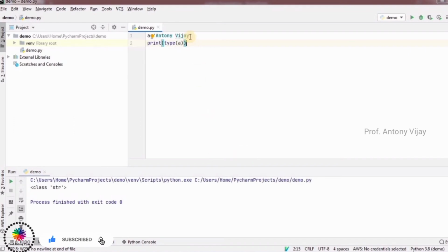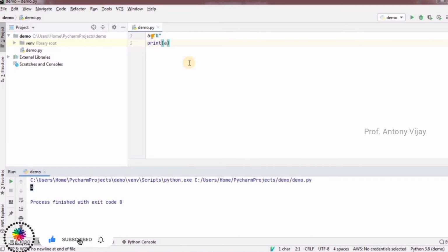Even if you want to print a single character, for example B, you need not use single quotes. Double quotes are also accepted. So we get the answer B. This is the way variables can be used.